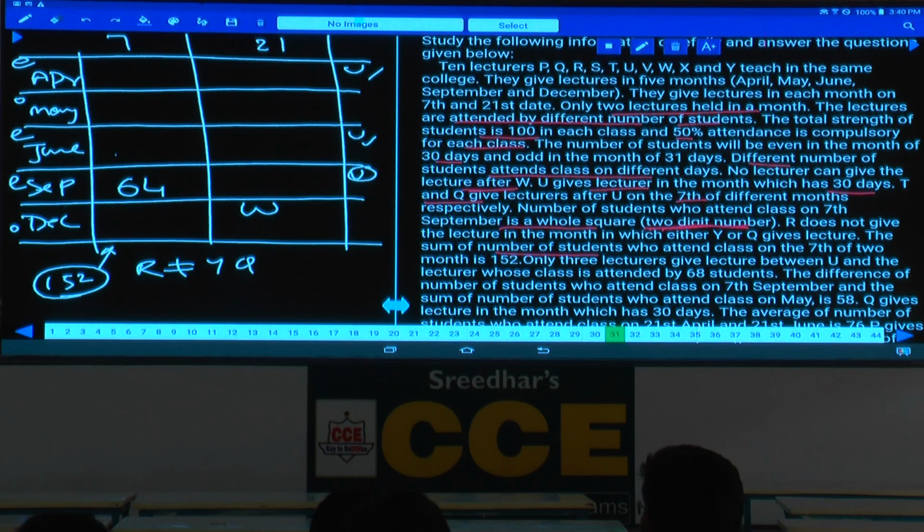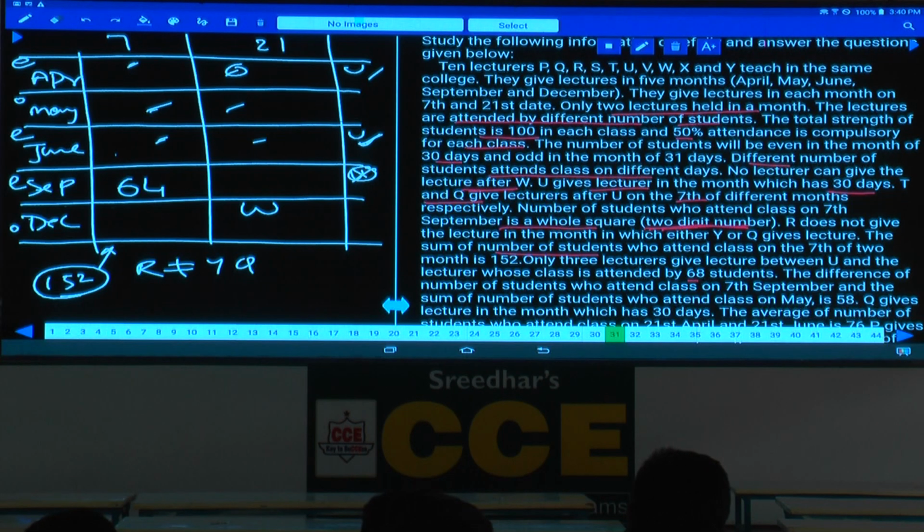Okay, remember this one. Only 3 lectures are between U and the one who is attended by 68. Now where can 68 be? U cannot be at this place, we have already decided that. If U is here, then 1, 2, 3, and 68 can be here. Or if U is here, 1, 2, 3, and 68 can be here. Between 68 and U there must be 3. 68 can be after U or before U, that is not given.